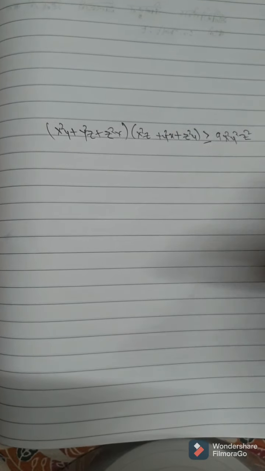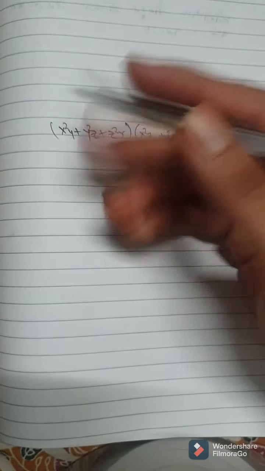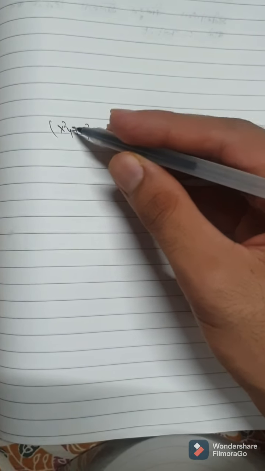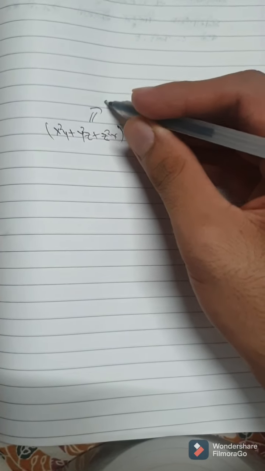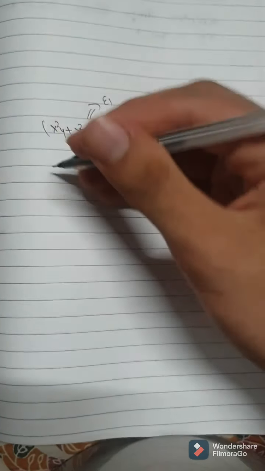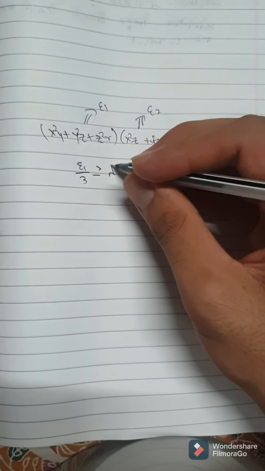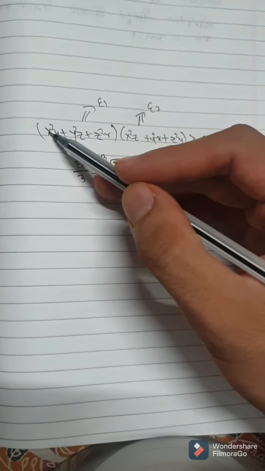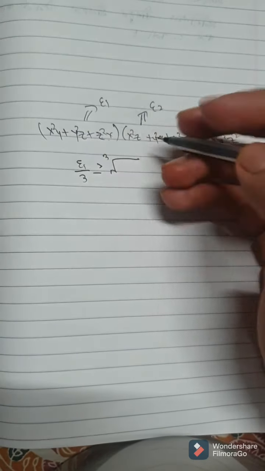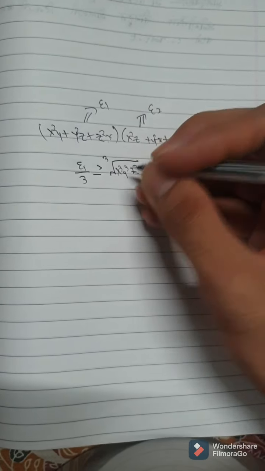Applying AM-GM on x squared y plus y squared z plus z squared x: a1 plus a2 plus a3 divided by 3 will be greater than or equal to the cube root of a1a2a3. Let me label this as E1 and the other as E2 for convenience. E1 by 3 will be greater than or equal to the cube root of the product, x squared y, y squared z, z squared x, which gives x cubed y cubed z cubed.